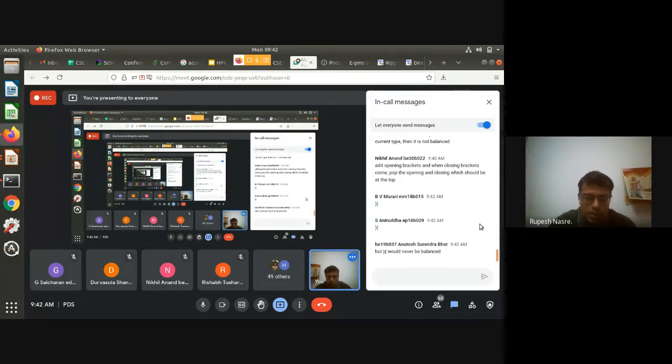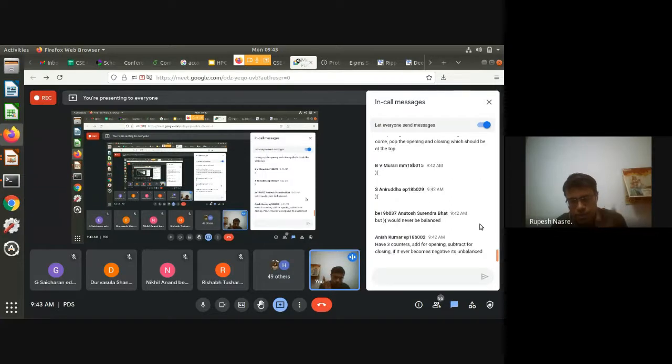So there is some reason why, if you try to focus on this problem, you realize that I cannot just increment on seeing opening parenthesis and decrement on seeing closing parenthesis. One thing is that there are different kinds of brackets, but then if you keep those aside, what is happening is that the value of that counter is becoming less than 0 at some point. As soon as I see a closing parenthesis, the value which starts from 0 is going to become negative. As soon as you become negative, that means you have an extra closing parenthesis. Extra meaning, yes, it might be followed by an opening parenthesis later, but you are not able to keep track of it.